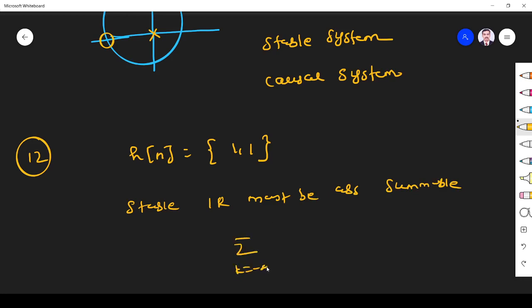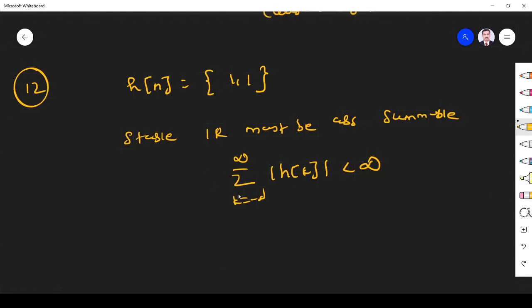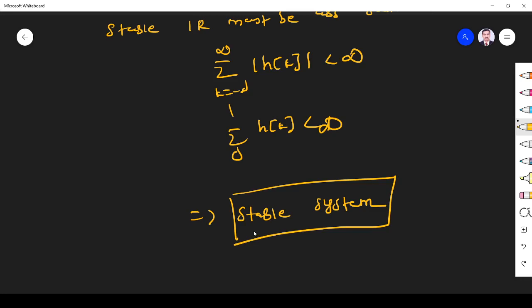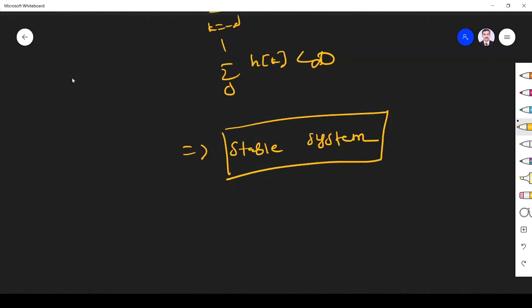So the sum over k from minus infinity to infinity of h of k must be less than infinity. Surely, if you add the impulse response, what do you get? Here, instead of h of n, you substitute h of k, from 0 to 1. H of 0 is 1, h of 1 is 1, so the sum is 2, not infinity. So 2 is less than infinity, a finite number, so surely it is a stable system. This is another way to check whether the system is stable or not. This we studied as concept number 12.